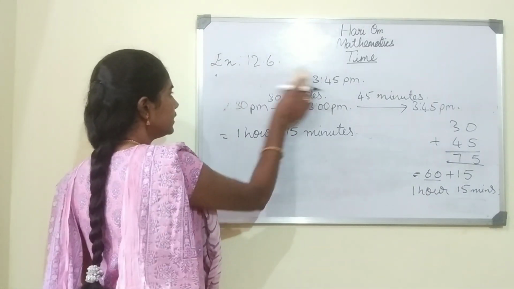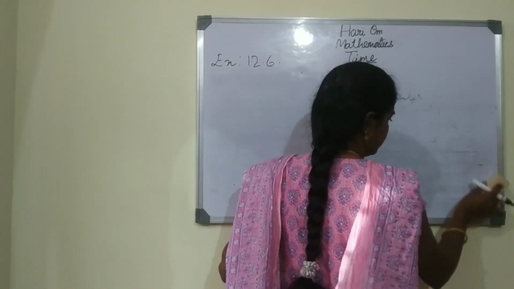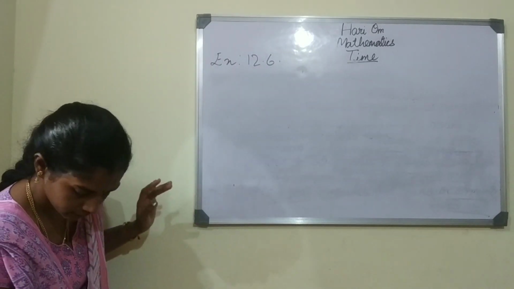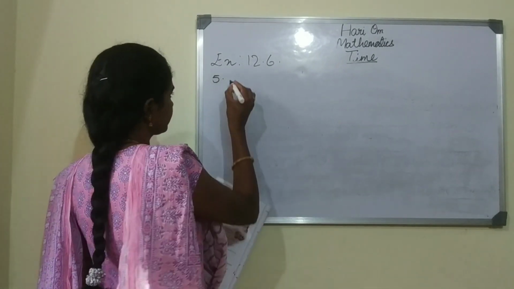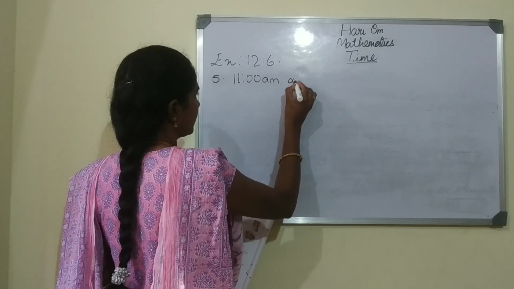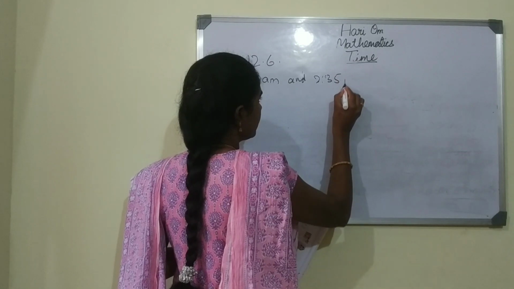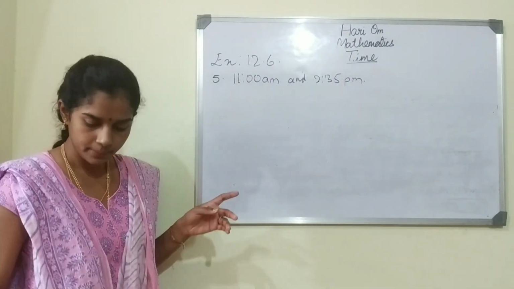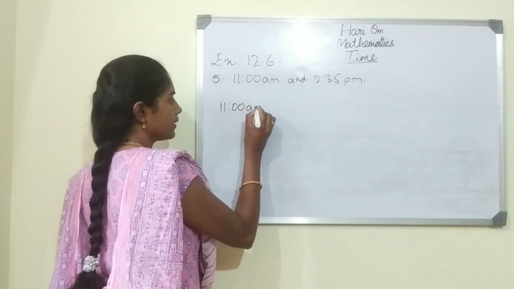Okay, now let us go for the fifth one. Fifth one, 11 a.m. and 2:35 p.m. Okay, 11 a.m. and 2:35 p.m. So from 11 a.m., what is next?